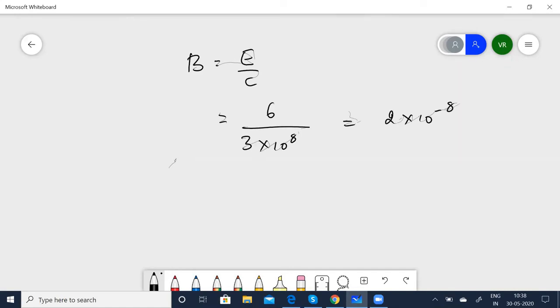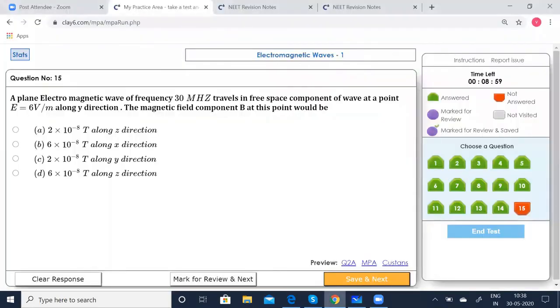So which option is correct? 2 into 10 to the power of minus 8. Now we have to see which direction. You have two options saying 2 into 10 to the power of minus 8 along z and along y. Now the wave is propagating along the x direction, and the electric field is along y, so the magnetic field is along z. We have to calculate for B only, so the magnetic field should be along the z direction. So option A is correct.